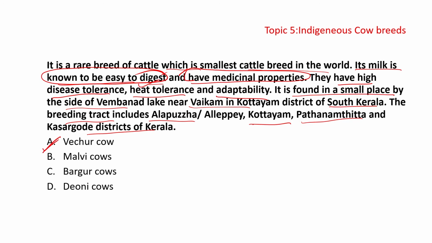So it is the Vechur cow which has been in the news. It is one of the dwarf cows, and Sosamma has been given the Padma Shri with regard to that. I hope the concept is clear to you.